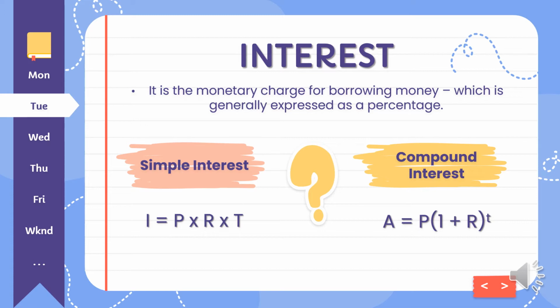Simple interest is calculated on the outstanding principal or original amount of a loan. So, that's its formula. While the compound interest, which is the most common concept of time value of money, is interest calculated on the outstanding principal amount and on the accumulated interest of previous periods, and can thus be regarded as interest on interest.